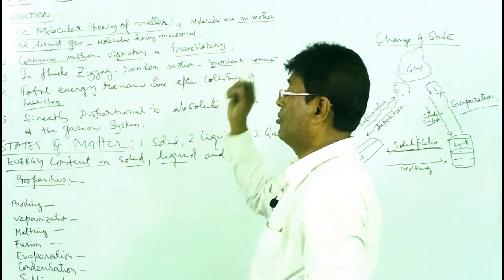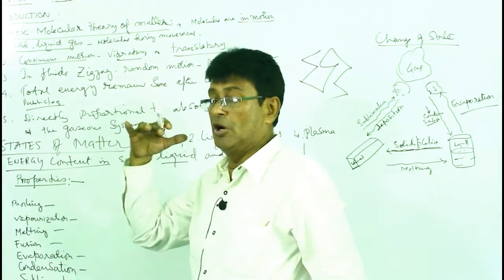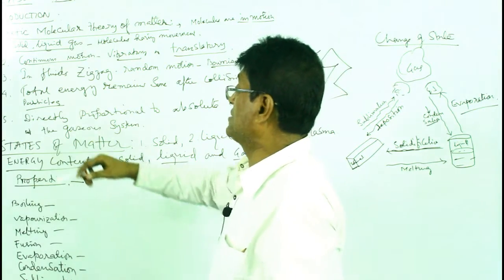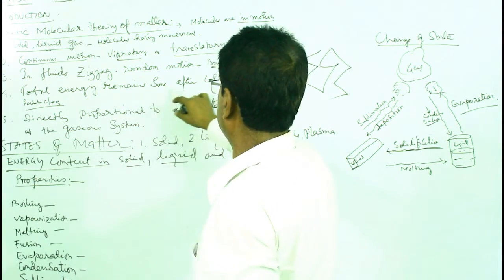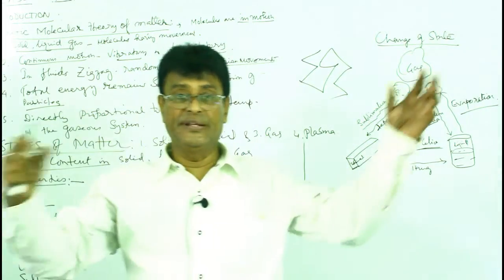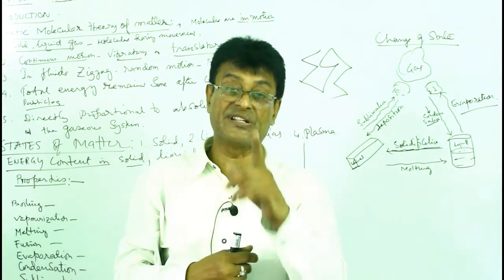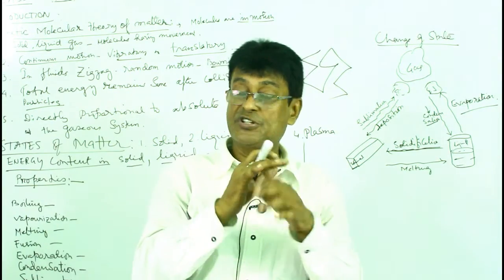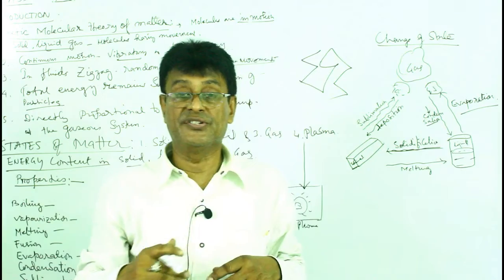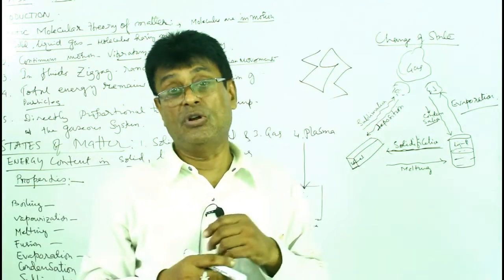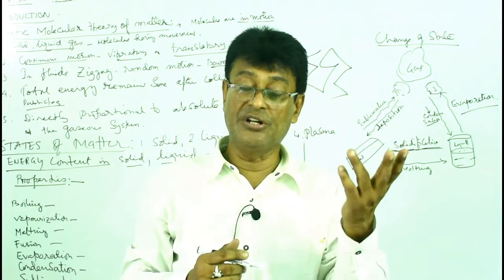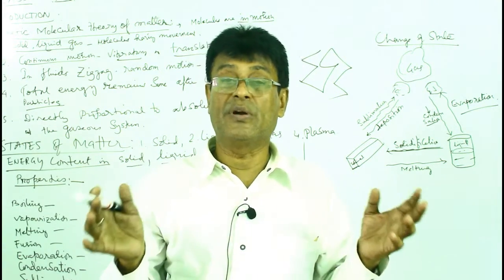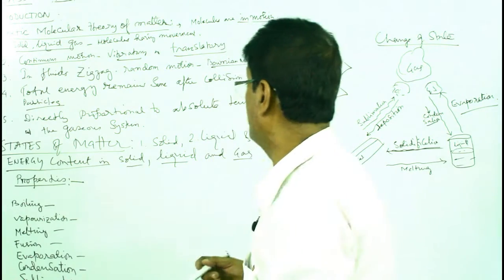Now I told you, when the molecules have energy, they are in motion. So what happens? They move frequently and the total energy remains the same after collision of the particles. When they move, sometimes they collide in liquids and gases, I told you, because in solids it is only vibratory motion, a little bit of motion, not moving here and there, zigzag and random. So they collide with each other, and sometimes they reduce the energy, sometimes increase the energy, but whatever it is, the total sum of energy remains the same.